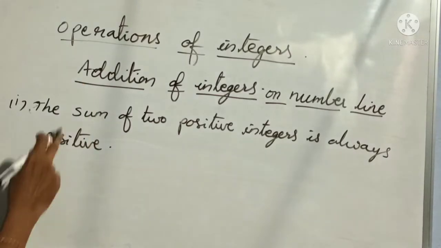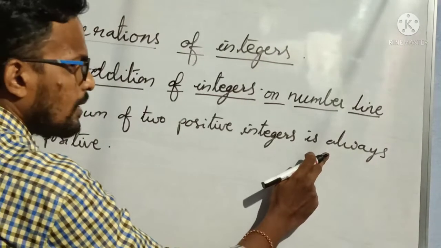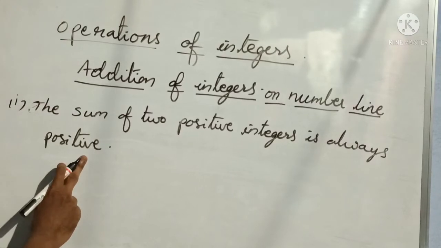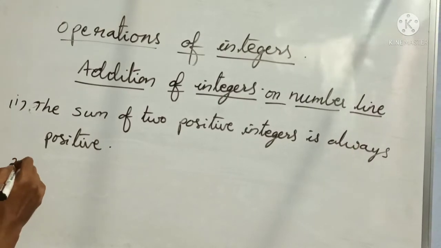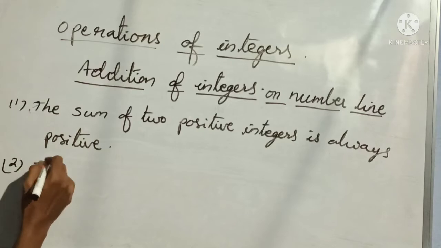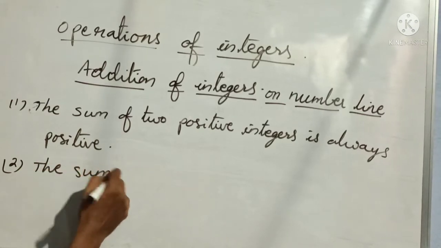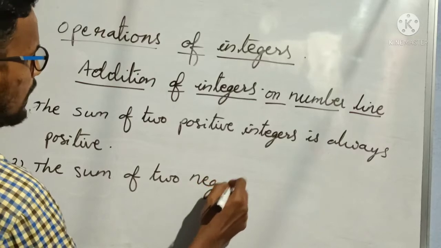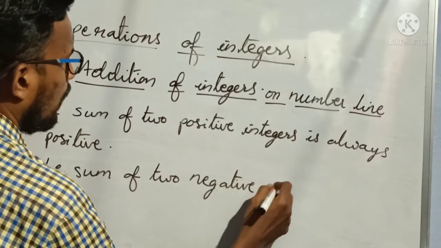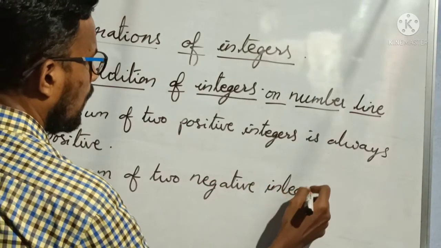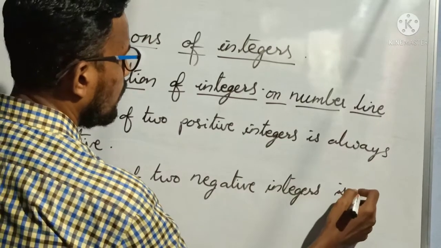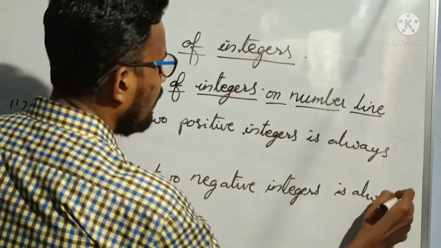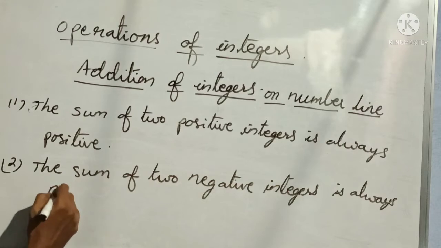Understood? The sum of two positive integers is always positive. Okay? In the same way, second point, the sum of two negative integers is always what will it be? Negative.